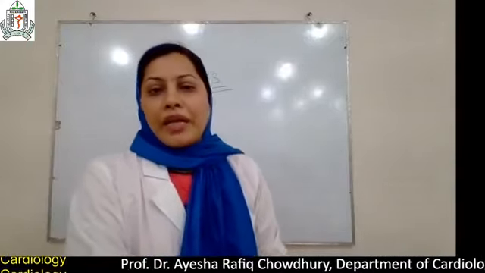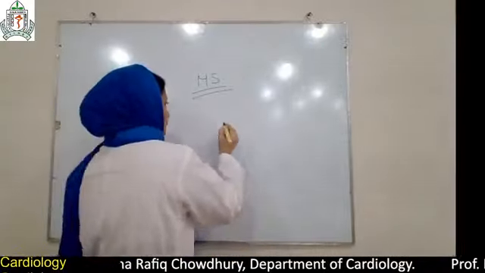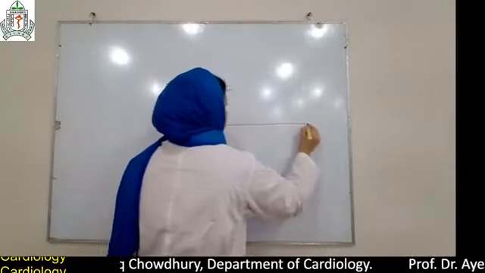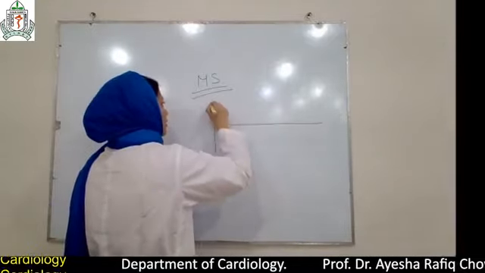So I want to give some idea about examination findings. This is S1.